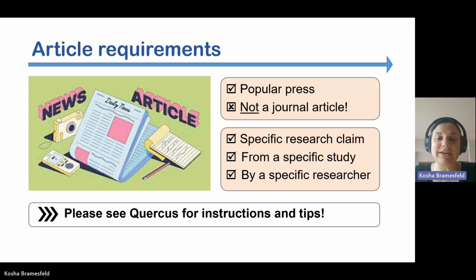Make sure that the article that you pick is focused on reporting the methods and results from an actual research study conducted by a specific researcher or group of researchers. You can use the worksheet posted on Quarkus to double check that the article you have found meets these requirements. I've also provided suggestions on where you can go online to find media articles that focus on research related to psychology, mental health, and neuroscience.